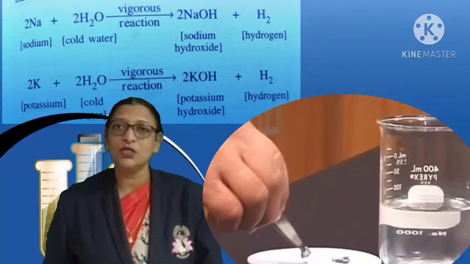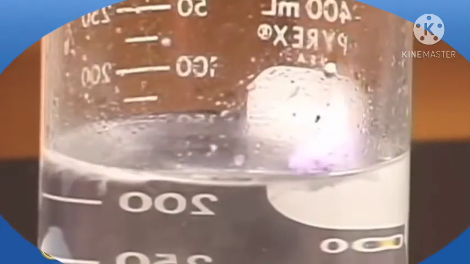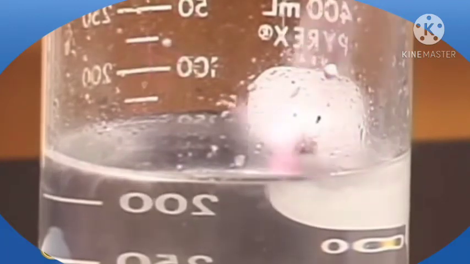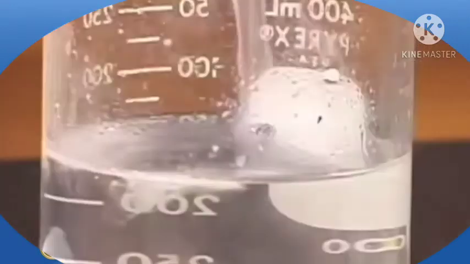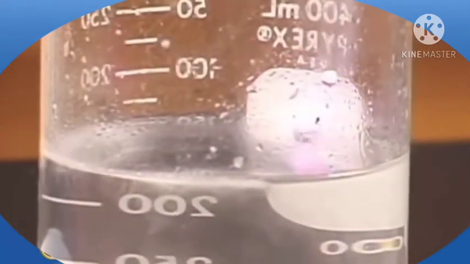KOH is potassium hydroxide. Potassium reacts even more vigorously with water to produce a large amount of heat. It is an extremely exothermic reaction.